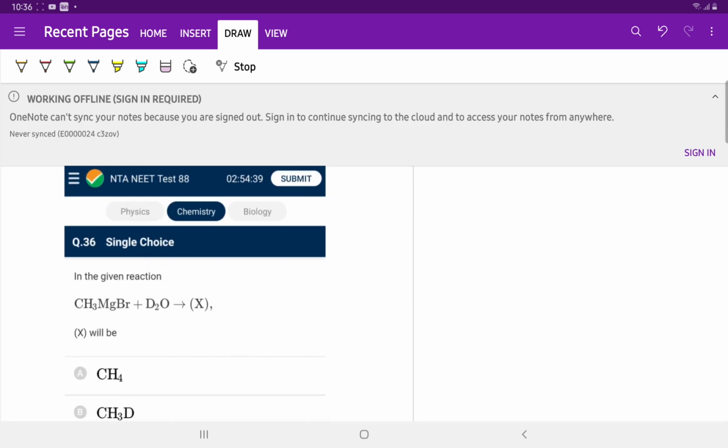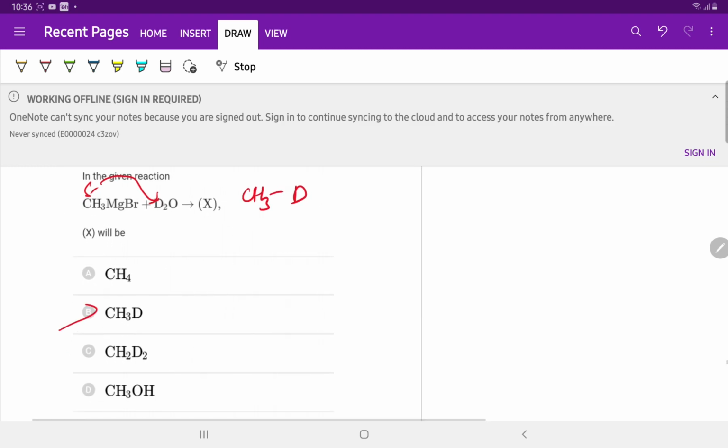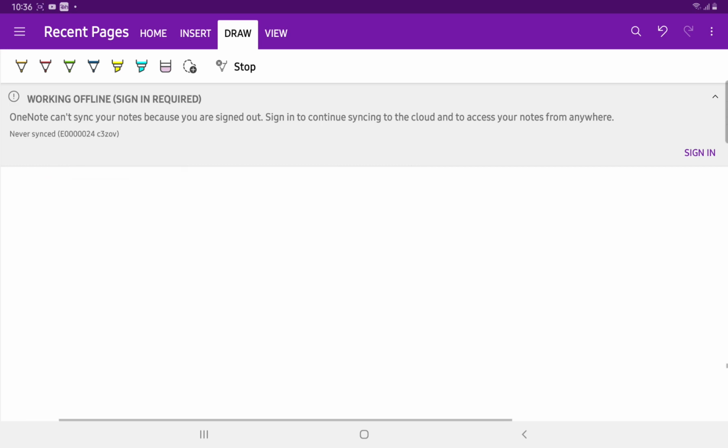Question number 36. Grignard reagent, acid base reaction: the negative CH3 minus accepts D plus and forms CH3D. So it is an acid base reaction. Grignard reagent is highly basic in nature, which accepts the proton from the heavy water.